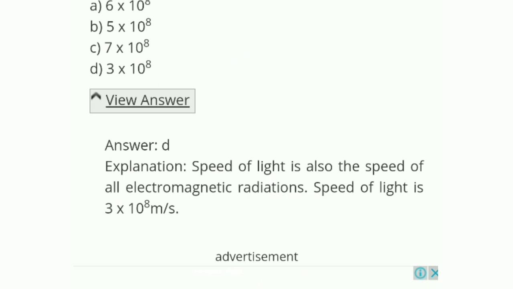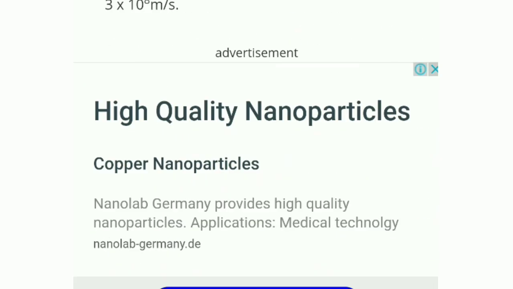Explanation: speed of light is also the speed of all electromagnetic radiation. So the speed of light is 3 into 10 to the power 8 meters per second. Okay, let's see question number 2.